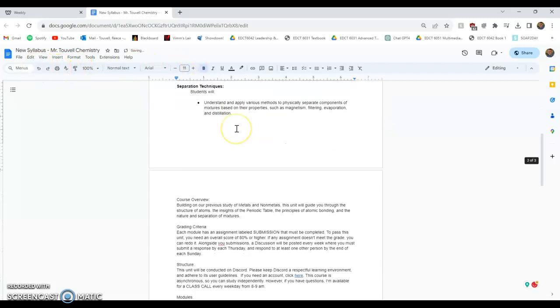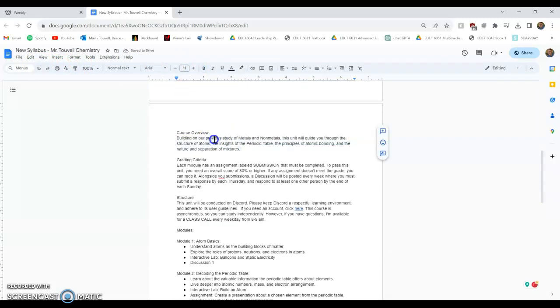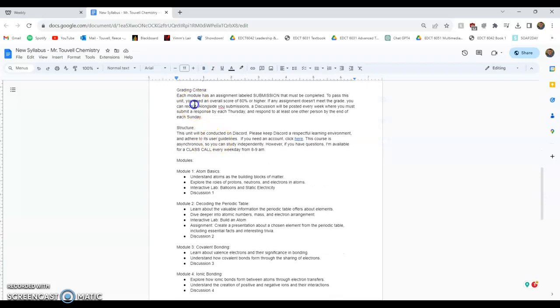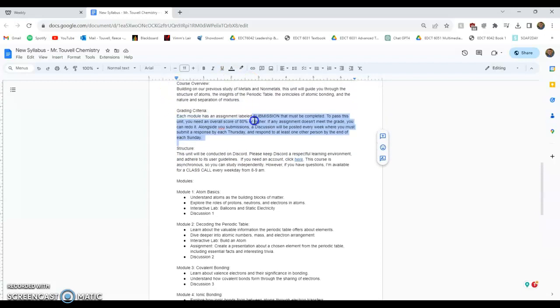It includes a course overview and our grading criteria, which has changed a little bit because one of our new features is a discussion tab where we are going to post discussions for every single week. We have notes about our structure, that we are using Discord and that we should adhere to Discord's rules.